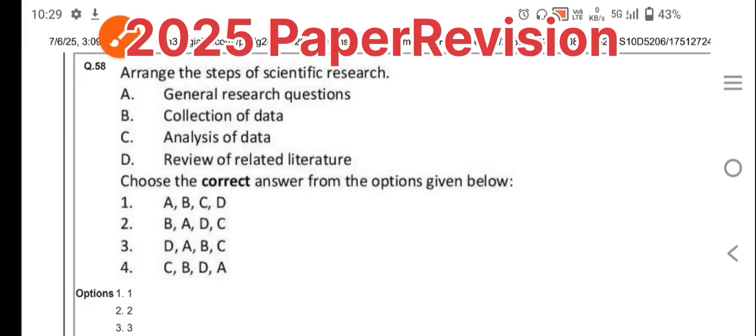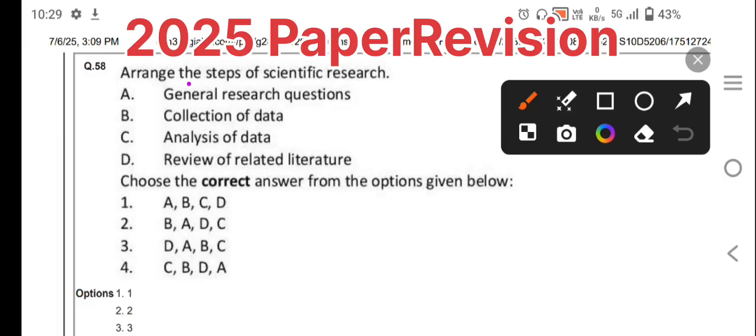So what is important here? Question number 58: arrange the steps of scientific research. First, what do we do? When we are talking about the steps of research, you need to understand that first comes the review of literature. Whatever research you do, first we have to do a review of literature. So D comes first, and then the general research question. You have to find a general research question, what we are going to do. That is one thing you need to understand. And then comes what?